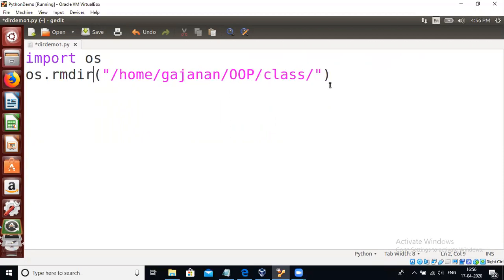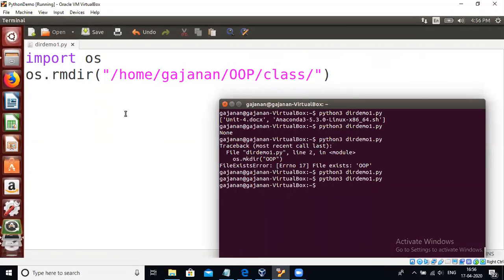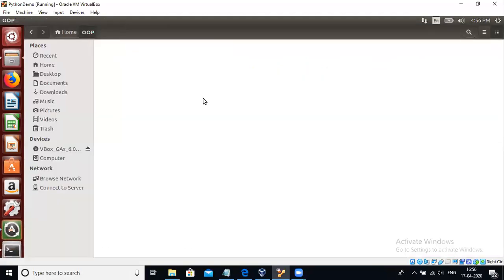That means it will delete this class folder inside the OOP. So we'll see what the output will be if I run this program. The program ran successfully, and if you see the output, OOP does not have the class directory because we deleted that directory, right?